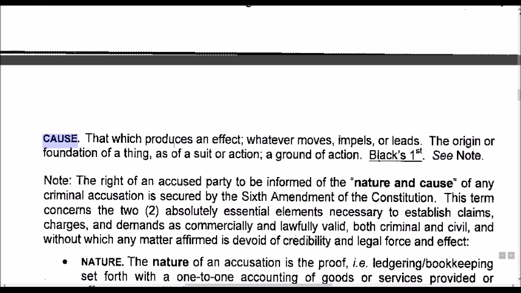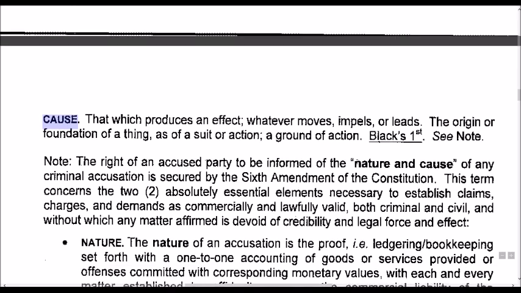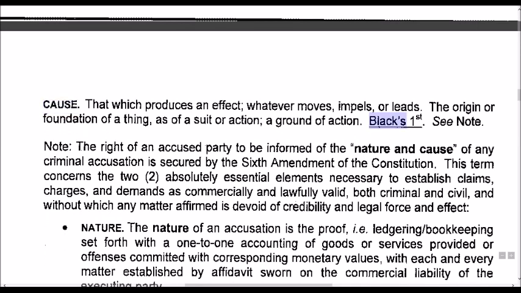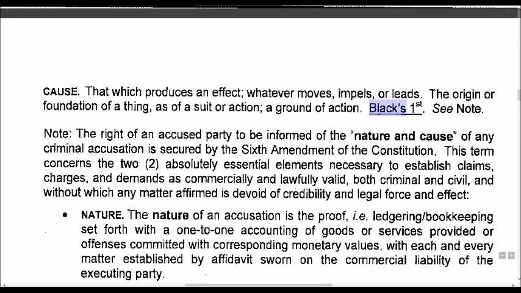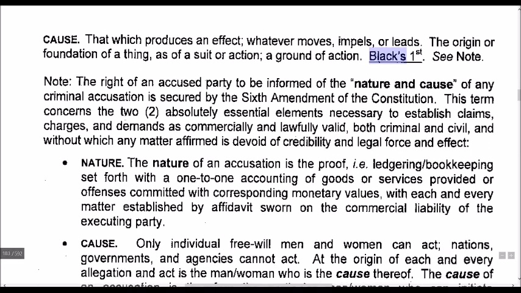Cause, that which produces an effect, whatever moves, impels, or leads, the origin or foundation of a thing, as of a suit or action, a ground of action. Black's 1st, see note. Note, the right of an accused party to be informed of the nature and cause of any criminal accusation is secured by the 6th Amendment of the Constitution.